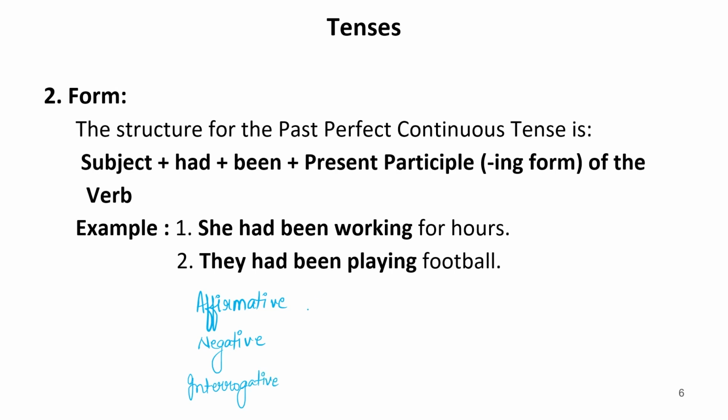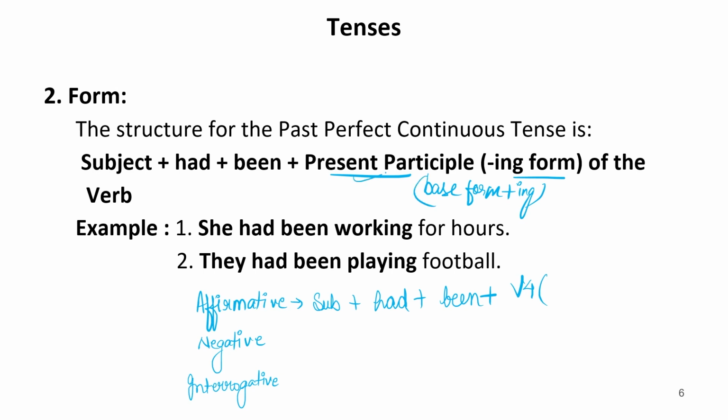So, in all these three cases, affirmative we have subject plus had plus been. Now, as the sentences of continuous tense, it should be verb fourth form, that is present participle, it means ing in base form. Base form plus ing. So this is called present participle, that is verb fourth form. We call it verb fourth form as well, as I told you earlier. So base form plus ing, or when we add ing to the first form of verb.